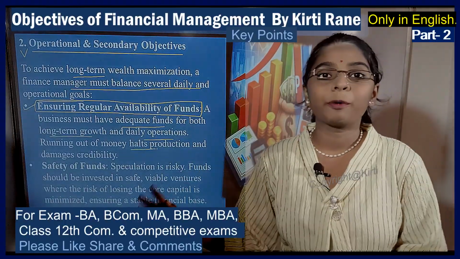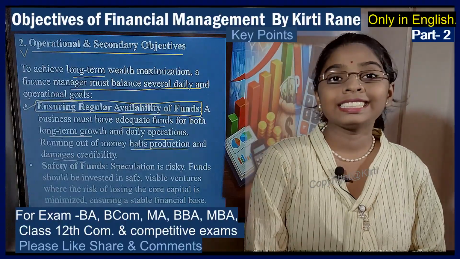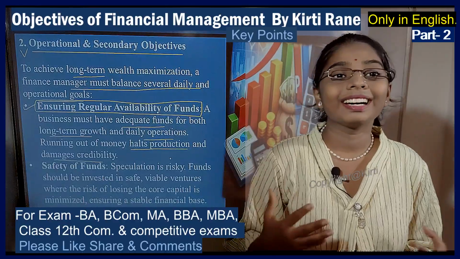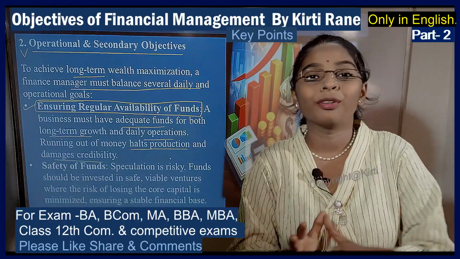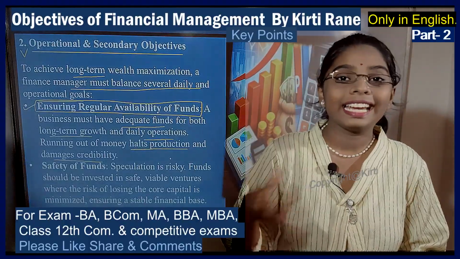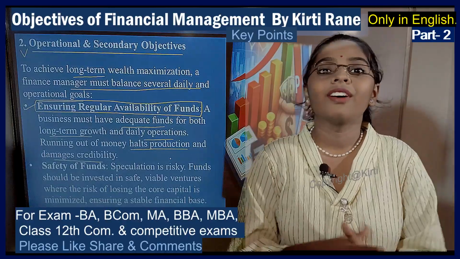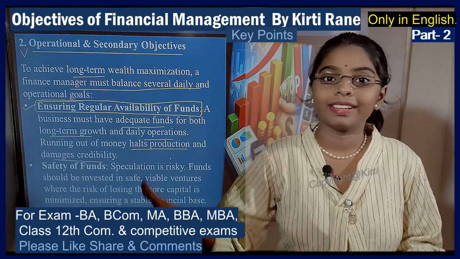Now, what is this point trying to say? It says that a business should manage its finance so that it has funds for both the long-term objectives and the day-to-day uses. In short, the working capital and the investment capital, right?